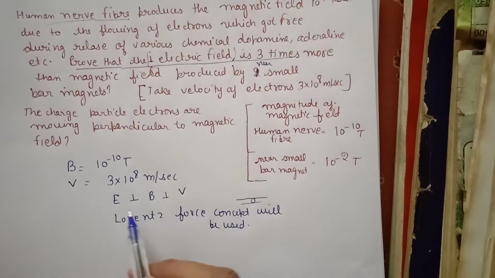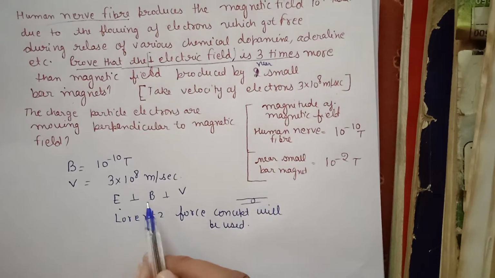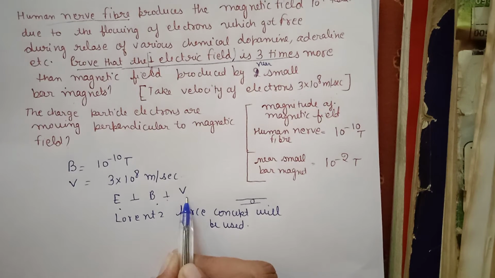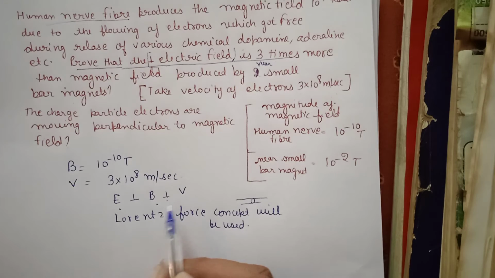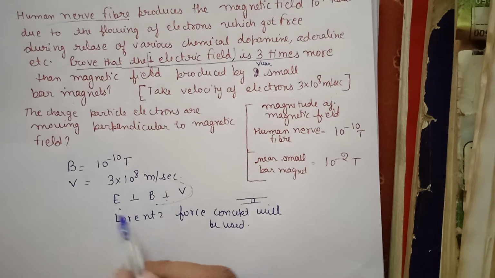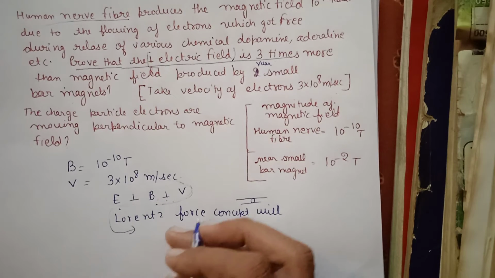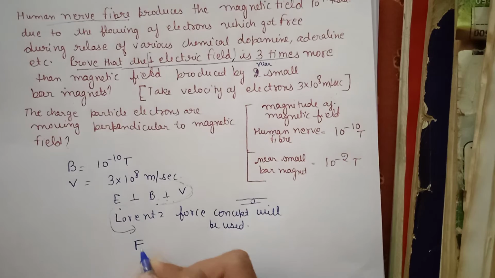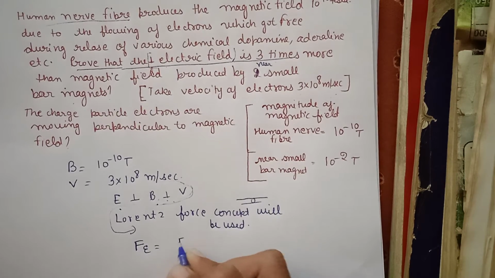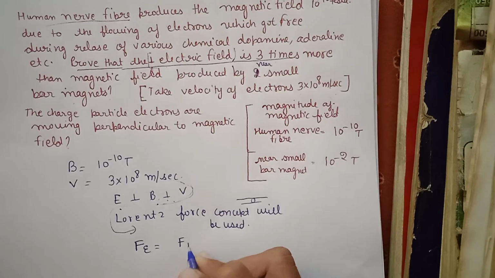Now since they have given that electric field is perpendicular to magnetic field and magnetic field is perpendicular to velocity, according to this, the case of the Lorentz force says that force by electric field will be equal to force by magnetic field.